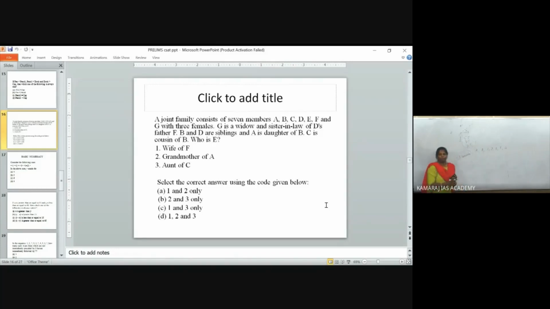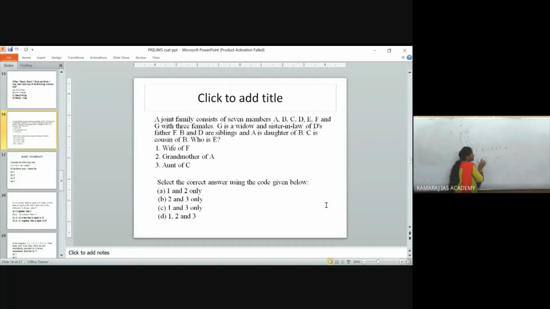Sometimes they will be giving a passage about blood relation and they will ask 3 questions. That will be very easy, or at least 2 questions. Also, when you analyze the past 3 years, you are getting the blood relation topic. So how to solve it easily? If in the question it is given as male, have a square. If it is given as a female, have a round. That is a circle.